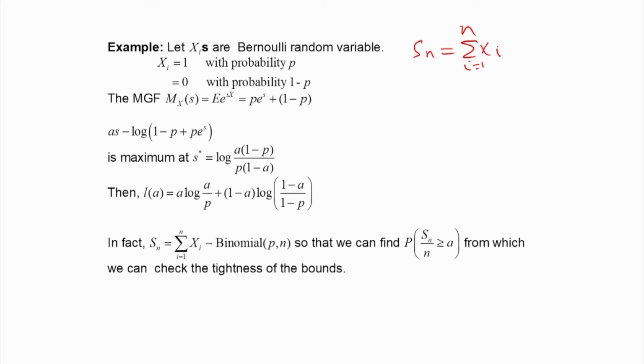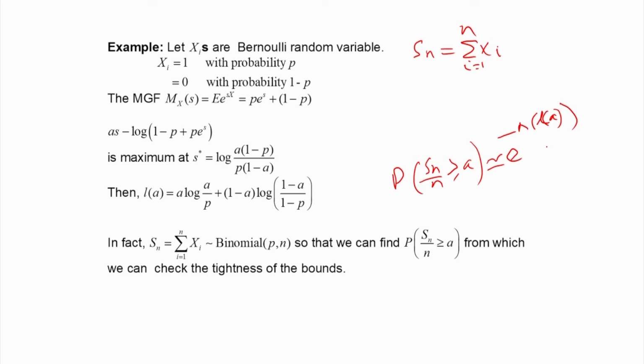Therefore we can find the probability that Sn by n is greater than or equal to a, which will be approximately equal to e to the power minus n into L(a).